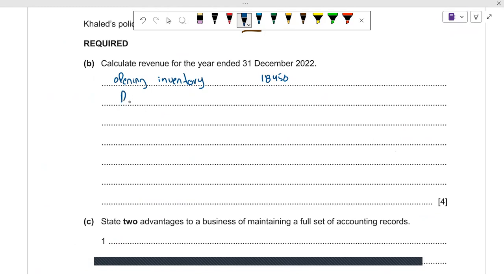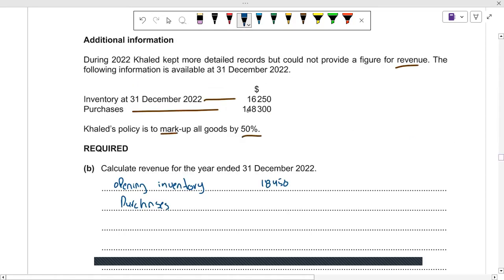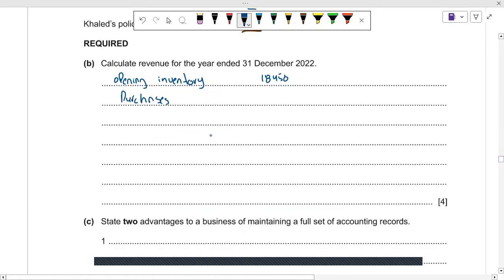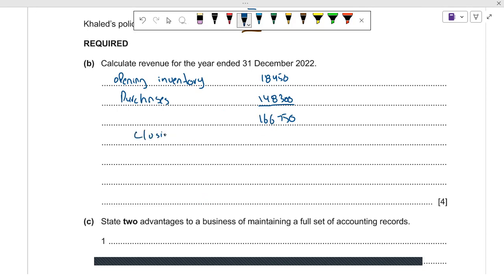And purchases are 148,300. So this will give you 166,750. And after that, you have to minus the closing inventory from this.